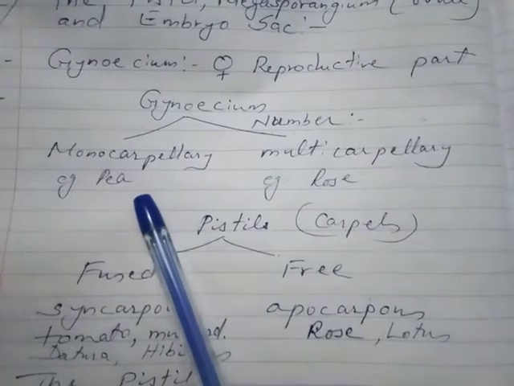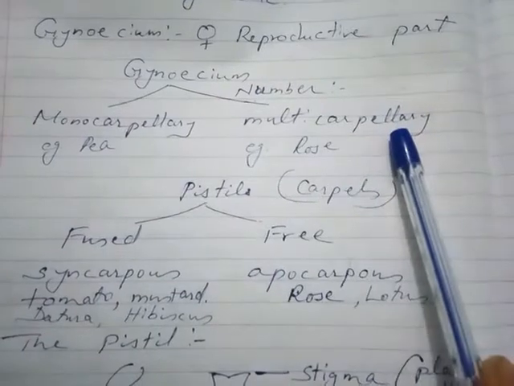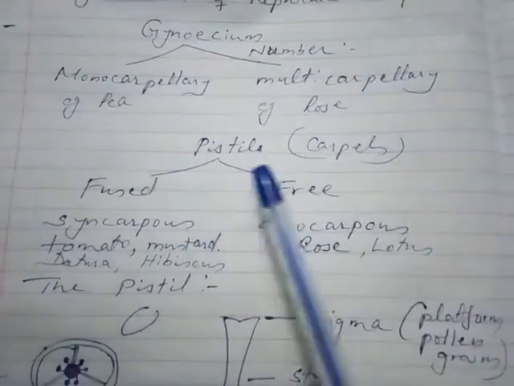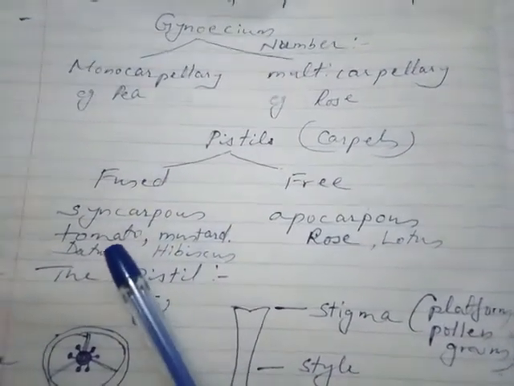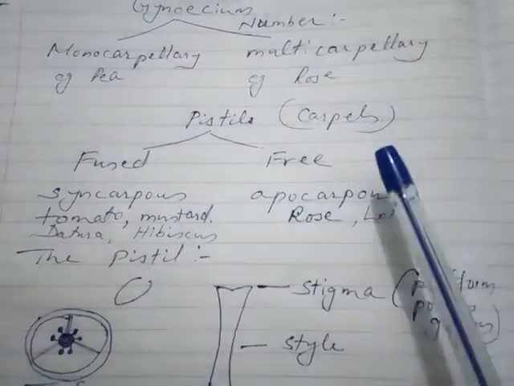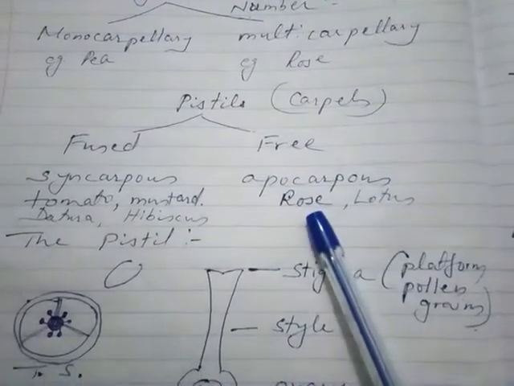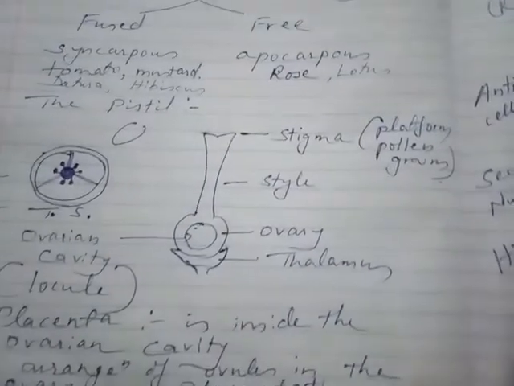Monocarpellary means a single carpel is present, for example in pea flower, while multicarpellary is in rose flower. If the pistils or carpels are fused, then it is called syncarpous, for example in tomato, mustard, datura, hibiscus. If the carpels are free, then they are called apocarpous, for example rose, lotus.